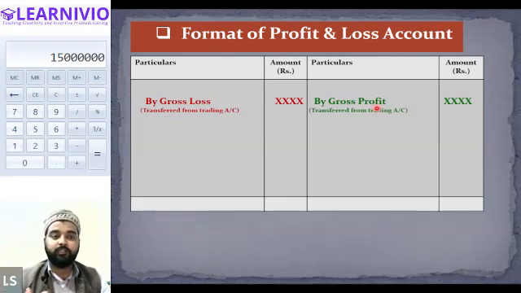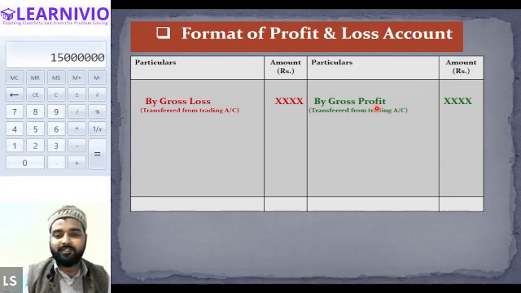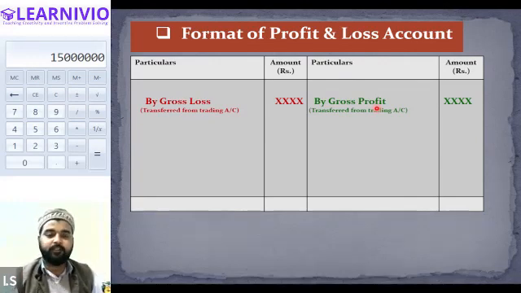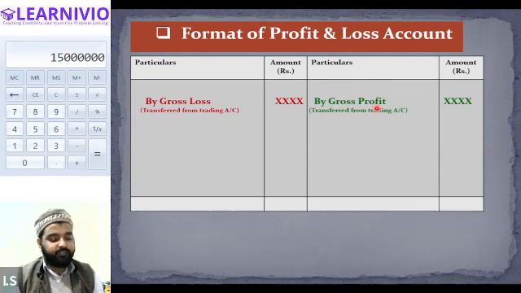On which side? On the credit side of the profit and loss account. And similarly, if there was a gross loss in the trading account, let's say after reducing the factory expenses or the direct expenses, we have got gross losses. So the gross loss of the trading account is carried forward to the profit and loss account, but it is written on the debit side of the profit and loss account.